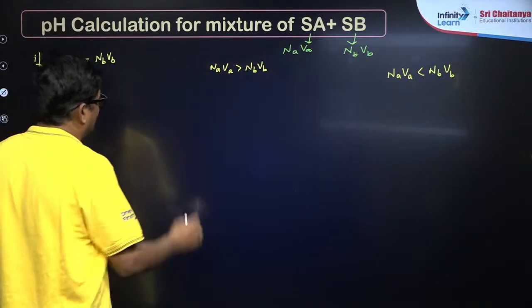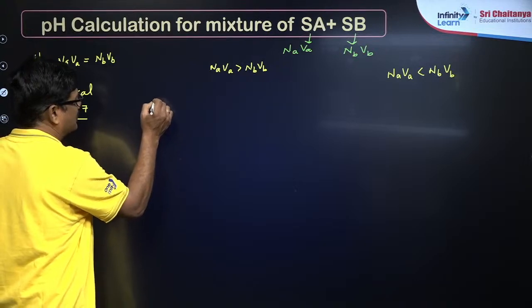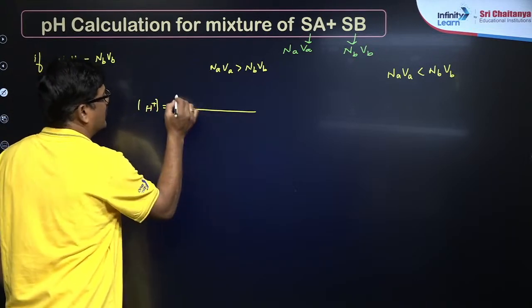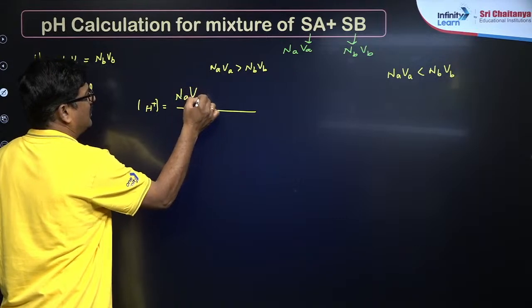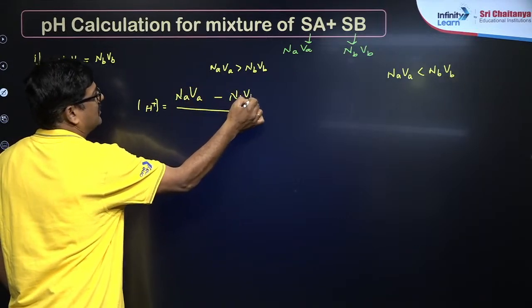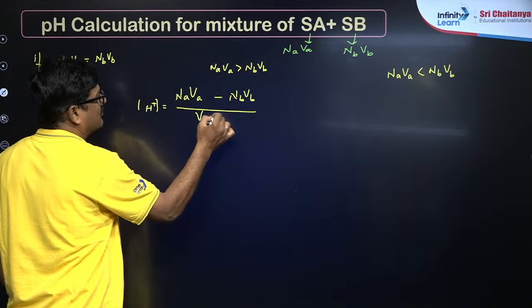So what to do? First find the H plus ion concentration, and it is going to be (NaVa minus NbVb) upon (Va plus Vb).